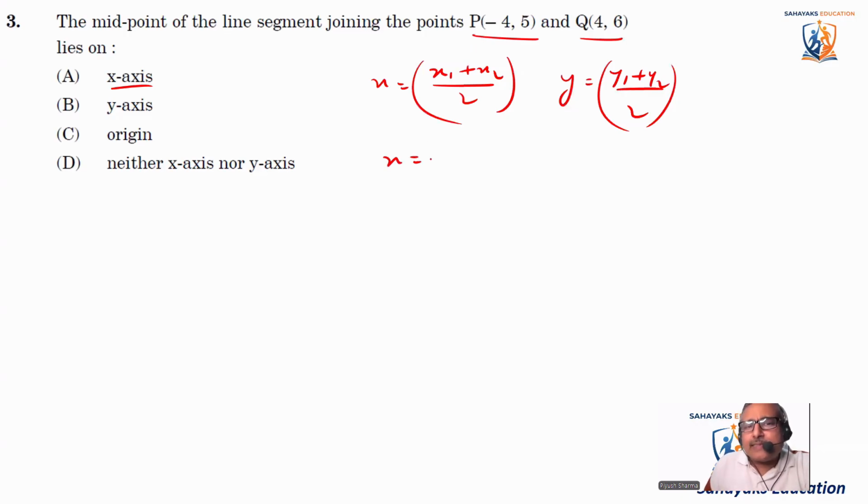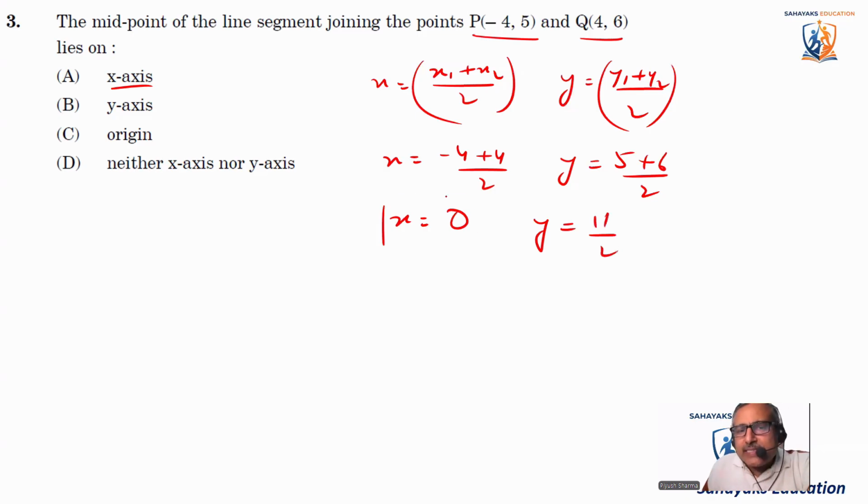So x value will be minus 4 plus 4 by 2, and y will be 5 plus 6 divided by 2. So x comes out to be minus 4 plus 4, it comes out to be 0, and y comes out to be 11 by 2. So when x is equal to 0, that means it should lie on y-axis. Okay, on y-axis, the value of x is 0. So answer is y-axis.